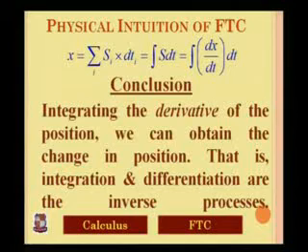The mathematical description of the above discussion is x equal to sigma s_i into dt_i, where s_i is the speed in the ith interval and dt_i is the time duration of the ith time interval, which is nothing but the integration of s dt. But as we mentioned in the first part, the speed is the derivative of distance with respect to time.